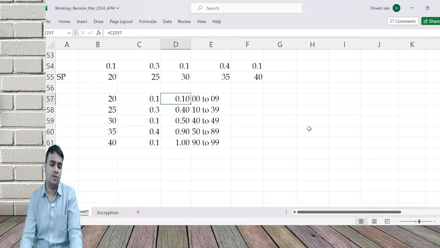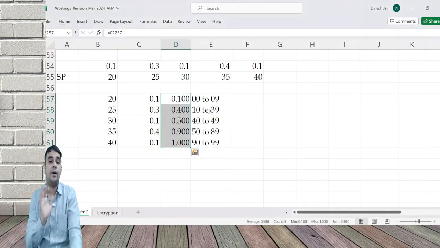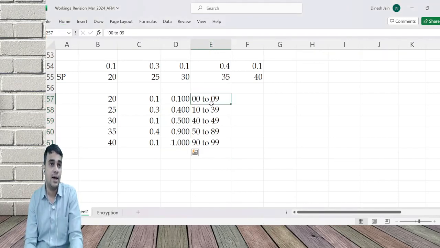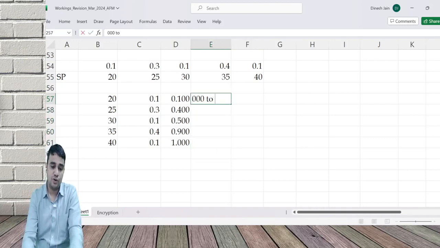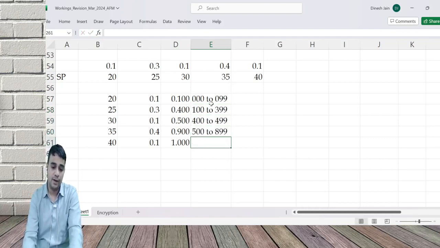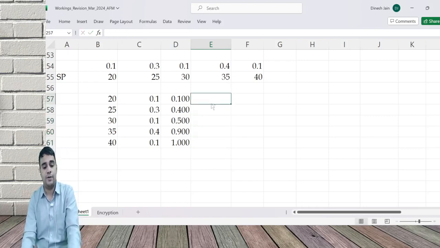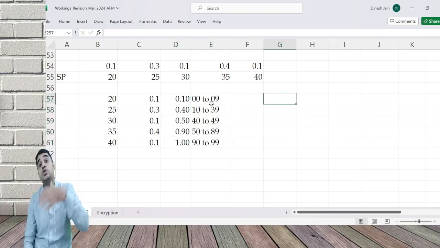Same thing if you want to do 3 digits. Add one more decimal. Read this as 100, 400, 500, 900 and 1000. What is the number before 100? So 000 to 099, 3 digits. Then 100 to 399, 400 to 499, 500 to 899, 900 and so on. We have put some random numbers. Let's take 2 digit. Now I'll be running the experiment 1500 times.